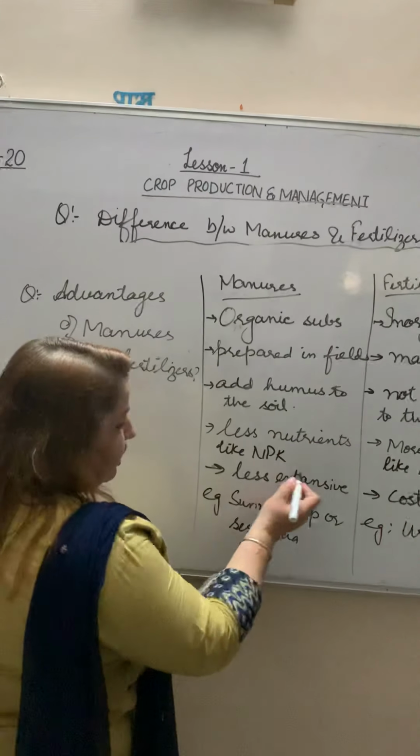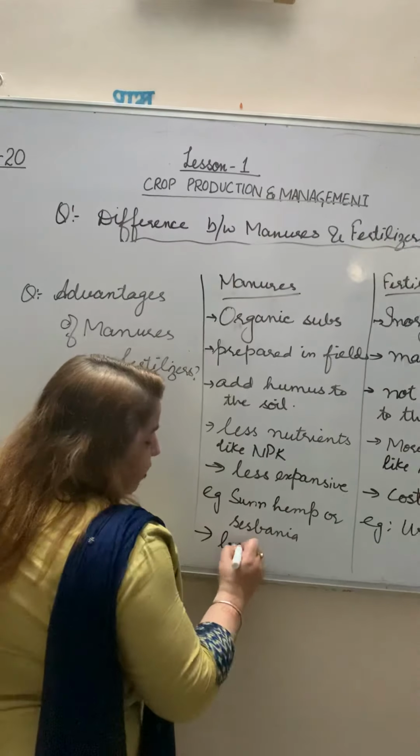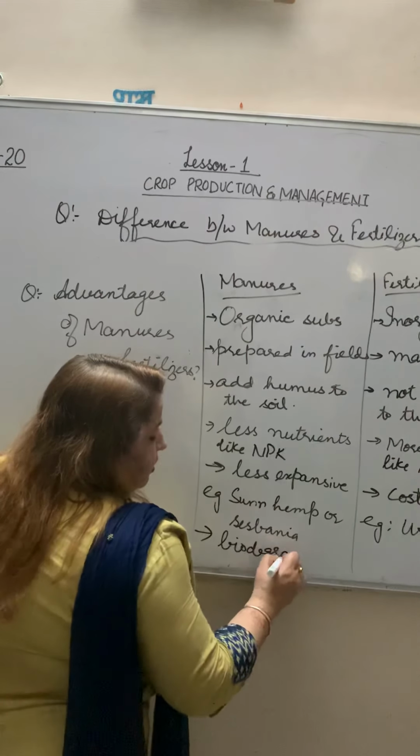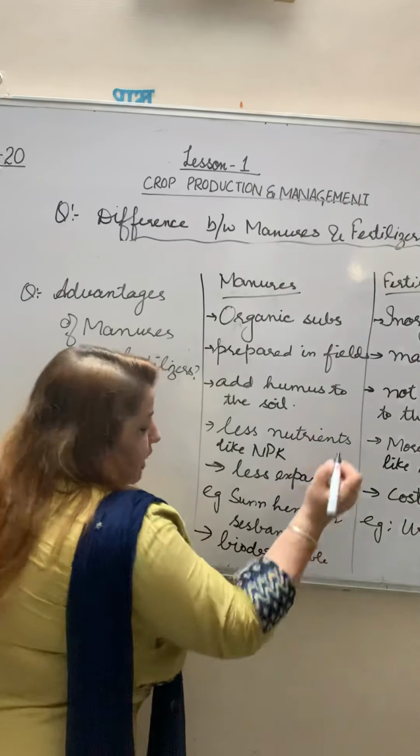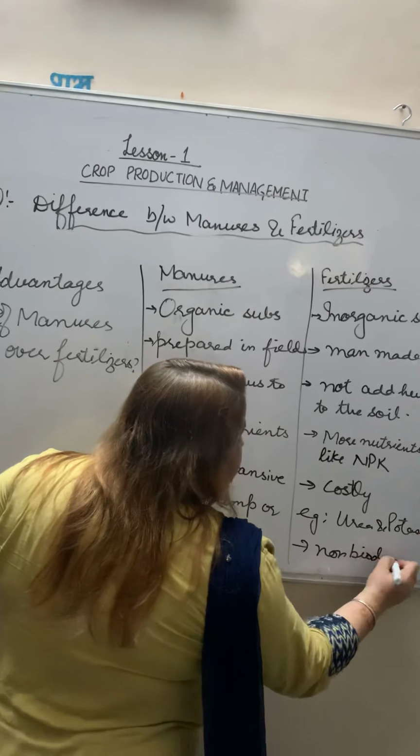As I told you, we can write one or more differences. These are biodegradable and fertilizers are non-biodegradable. So we can write this also.